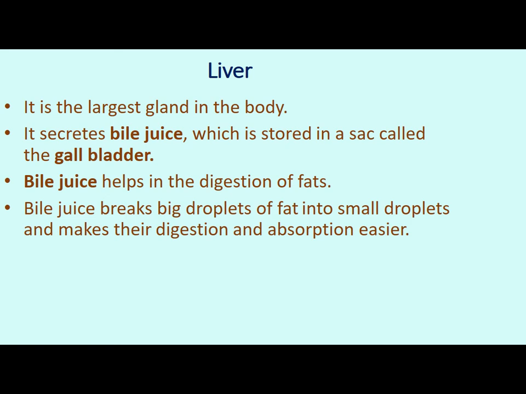Bile juice helps in the digestion of fats. With the help of bile juice, the fat will be digested. How does it take place? Bile juice breaks the big droplets of fat into small droplets. This is called emulsification of fat, and it makes their digestion and absorption easier. So here we saw that digestion of fat takes place with the help of bile juice.